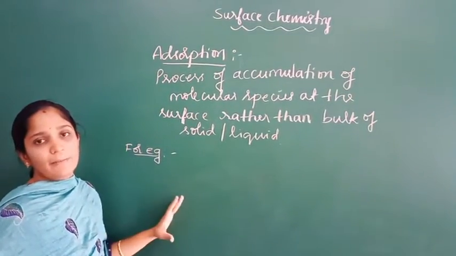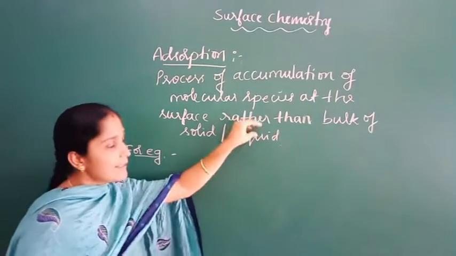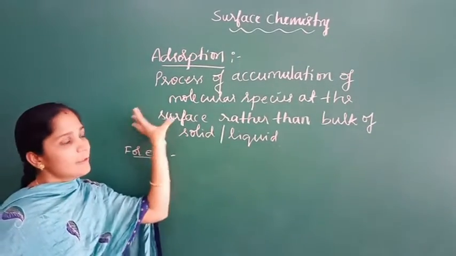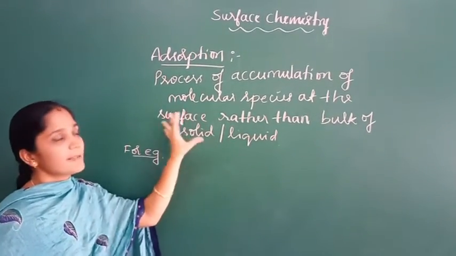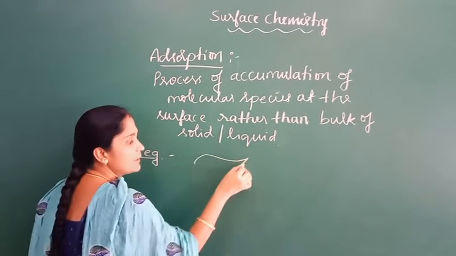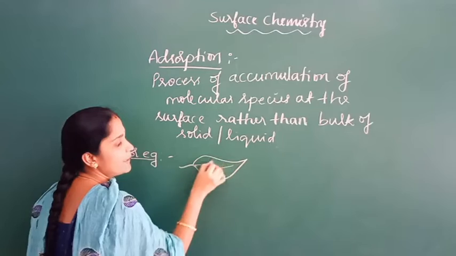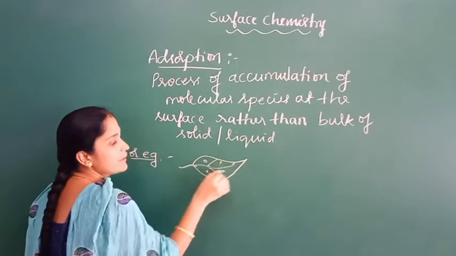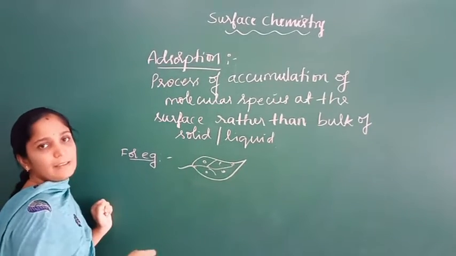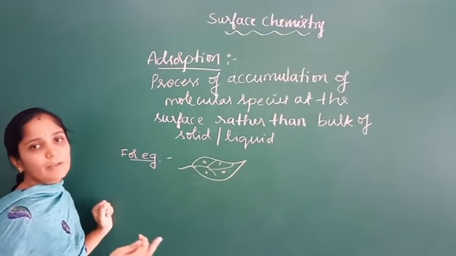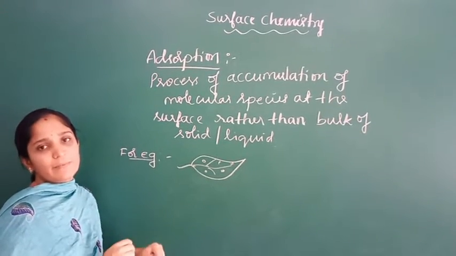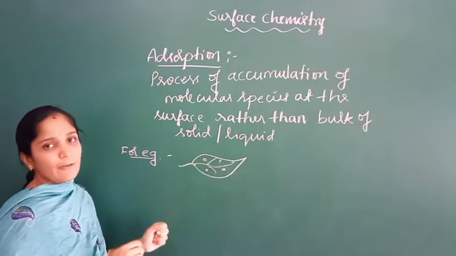Whatever I am writing on the board, whether it will go inside the board or it will be there only on the surface. It is there only on the surface. So it is also an example for adsorption. Another example is water droplets on a leaf. Here also water droplets are accumulated on the surface of the leaf. And one more example is a water droplet accumulated on the surface of plastic. So these are our examples for adsorption.